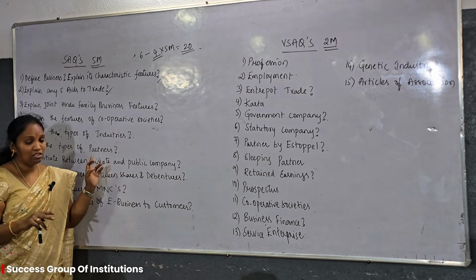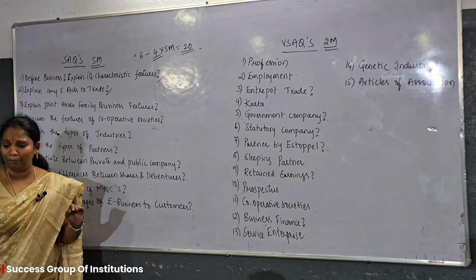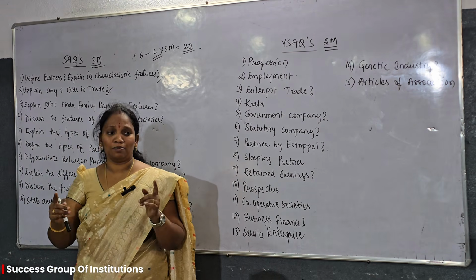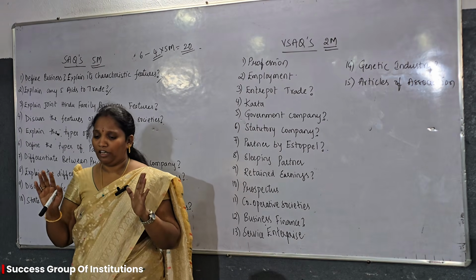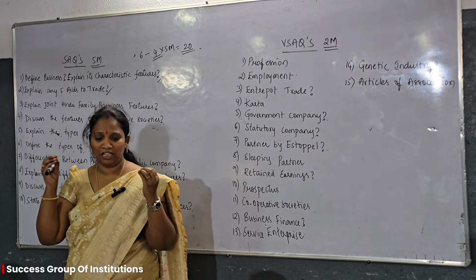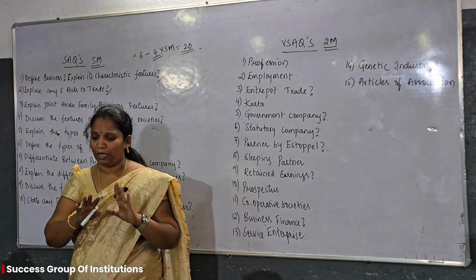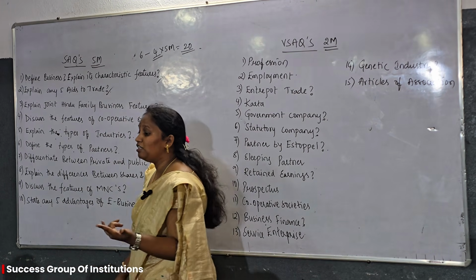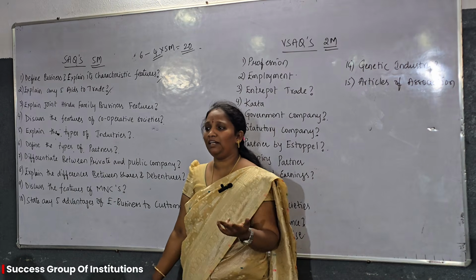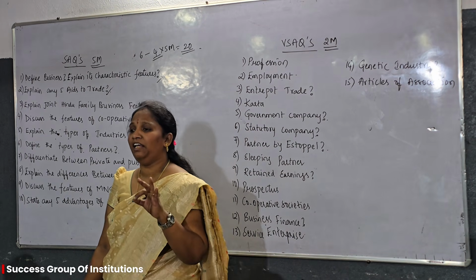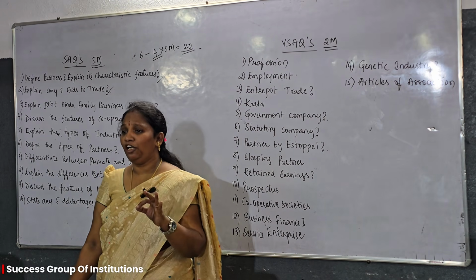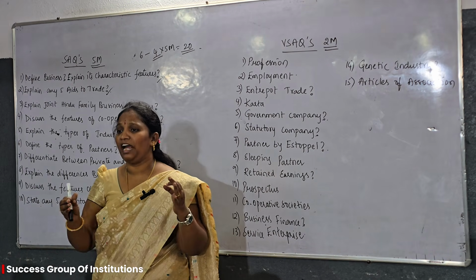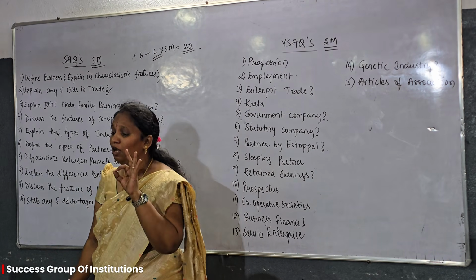Next one is sleeping partner. Sleeping partner means a partner who invests in the business but does not take care of the day-to-day activities of the business. That means he is only for the investment purpose and he will enjoy the profits. Next one is partner in profits. Partner in profits means a partner limited to only profits, that means he won't share any losses. This kind of partners are called partners in profits.